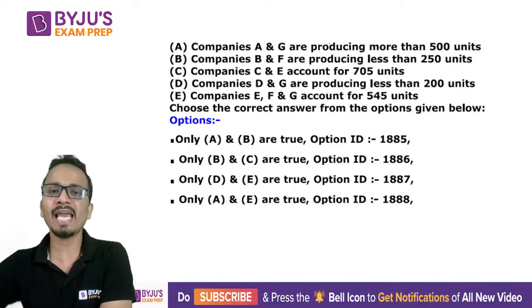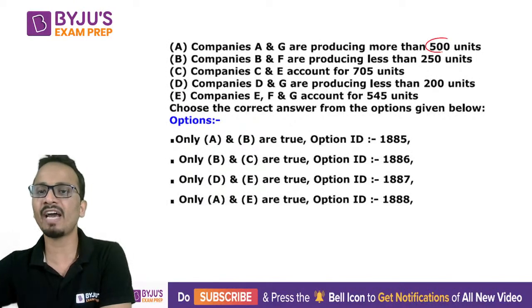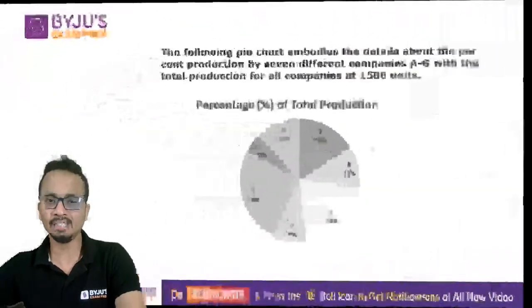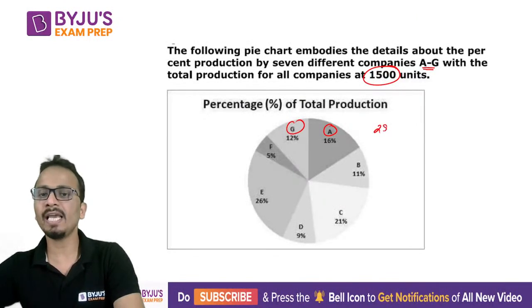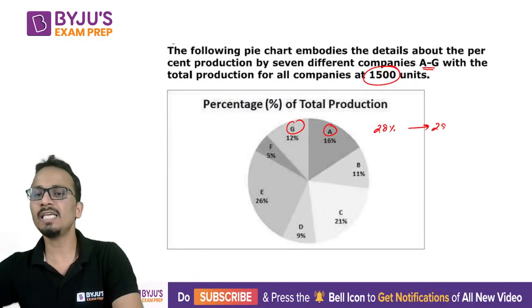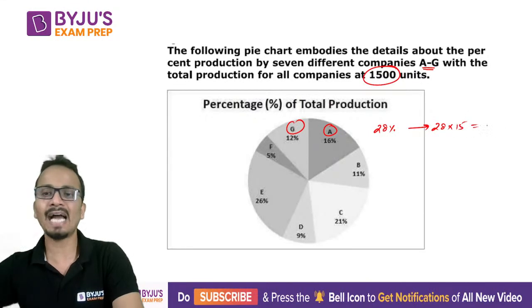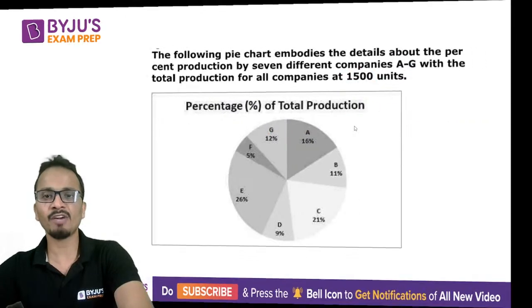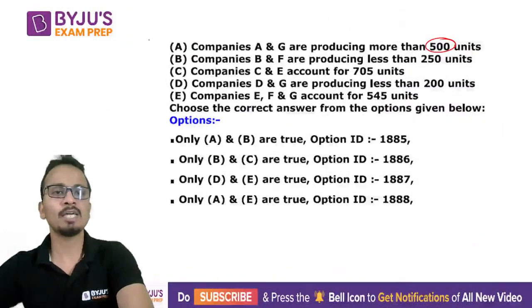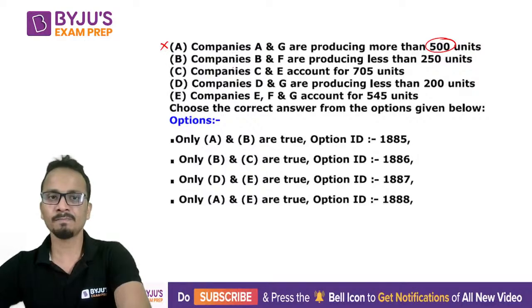Companies A and G are producing more than 500. A and G correspond to 28%. Now 28% of 1500 will be 28 into 15, that is 420, which is not more than 500. So I can say that option A will be incorrect.